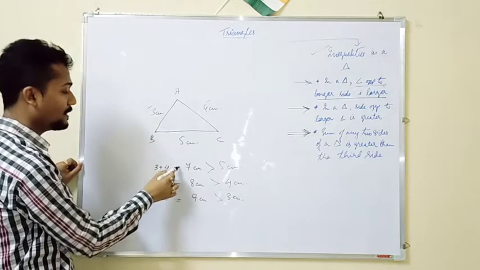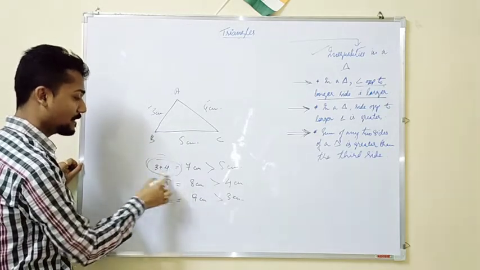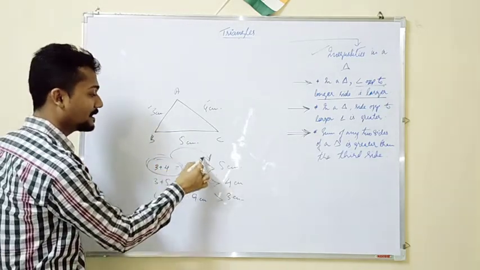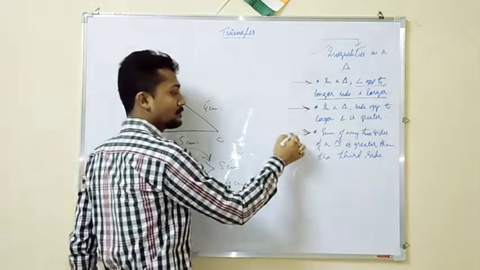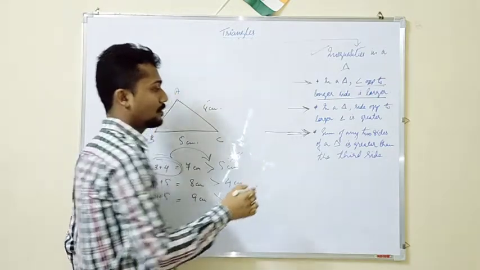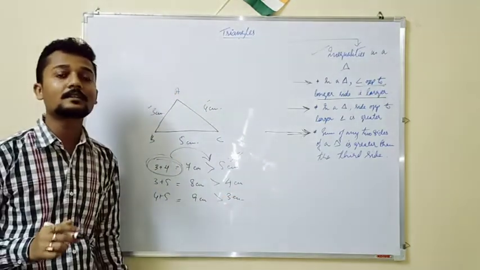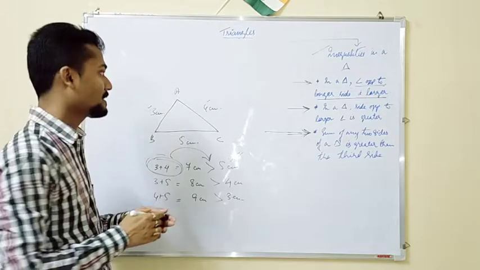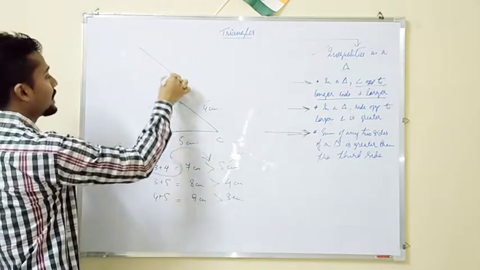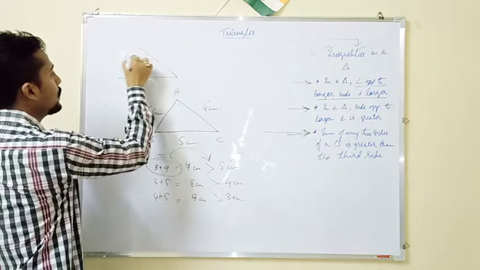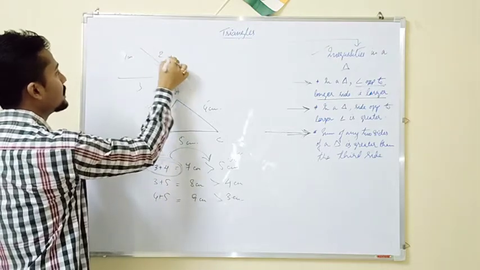That means sum of any two sides of a triangle is always greater than the third side. Now if this rule doesn't follow, then you can't draw a triangle. Say for example, 1, 2, 3. I am drawing a triangle.